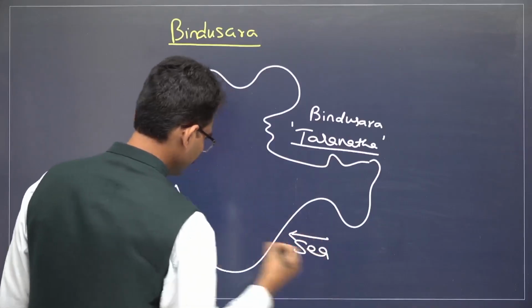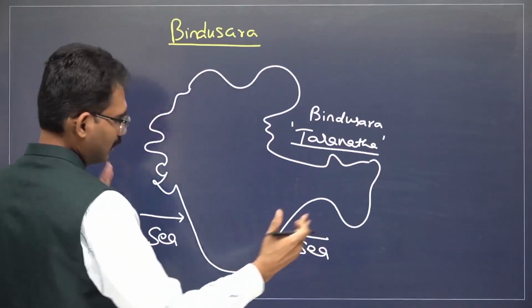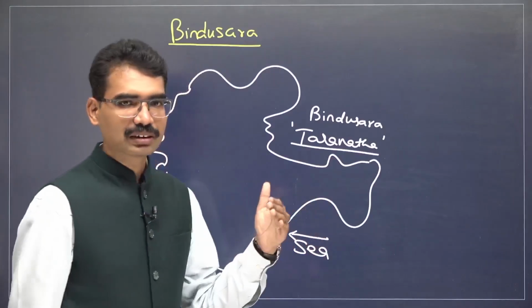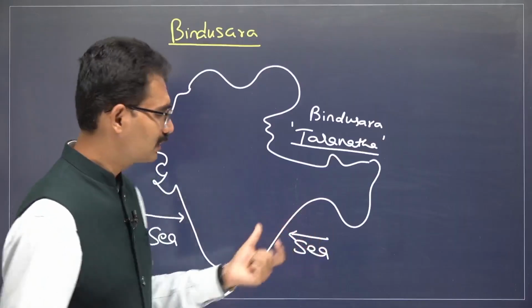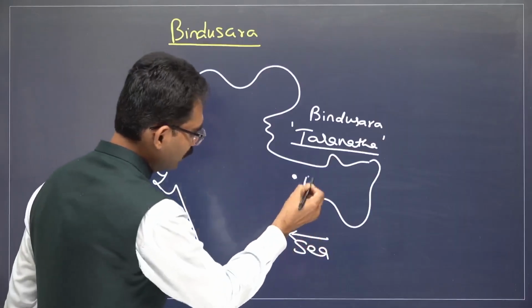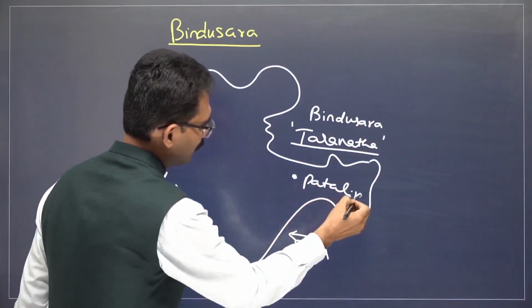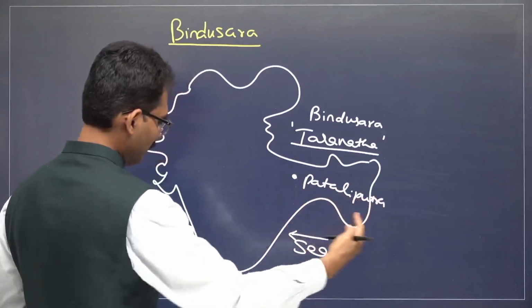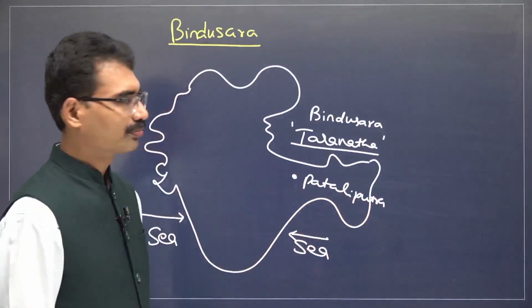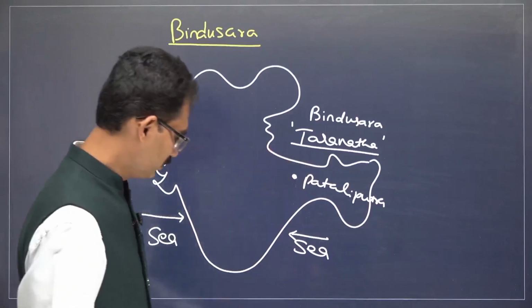This is a sea and this is a sea. The territory between the seas is interpreted to mean that Bindusara was ruling this big empire, the territory between two seas. This is one reference.